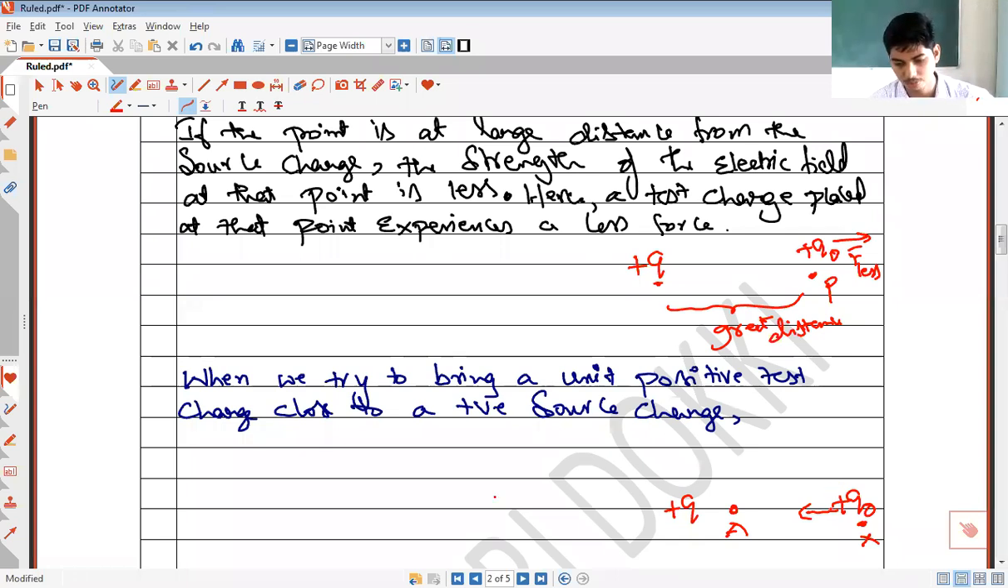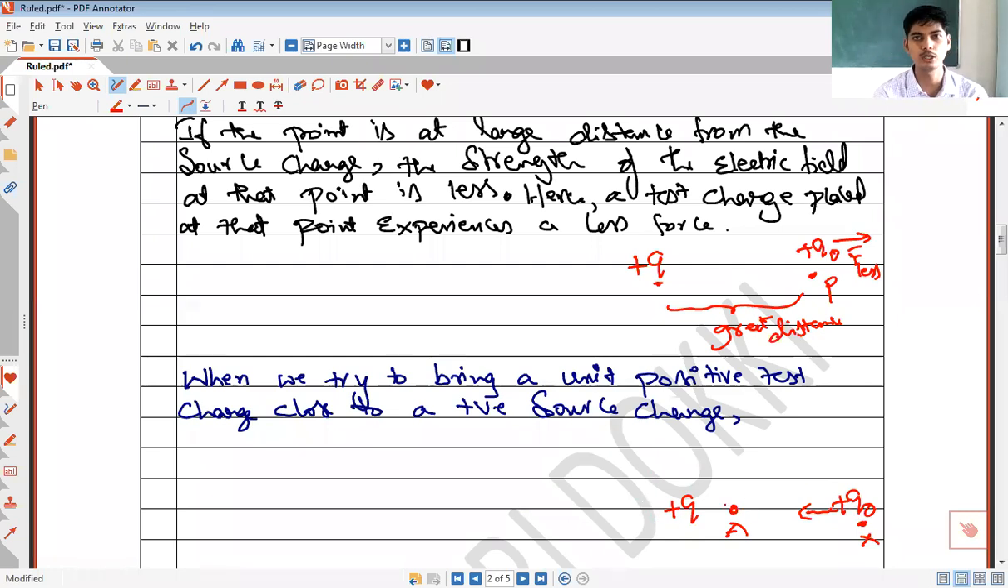Opposes, that is clear, because the source charge is positive and the test charge is also positive. So if I have to move this test charge close to the source charge, from X to A, the electric field produced by the source charge will oppose the motion of the test charge. So now I must move this test charge from X to A. What is to be done?